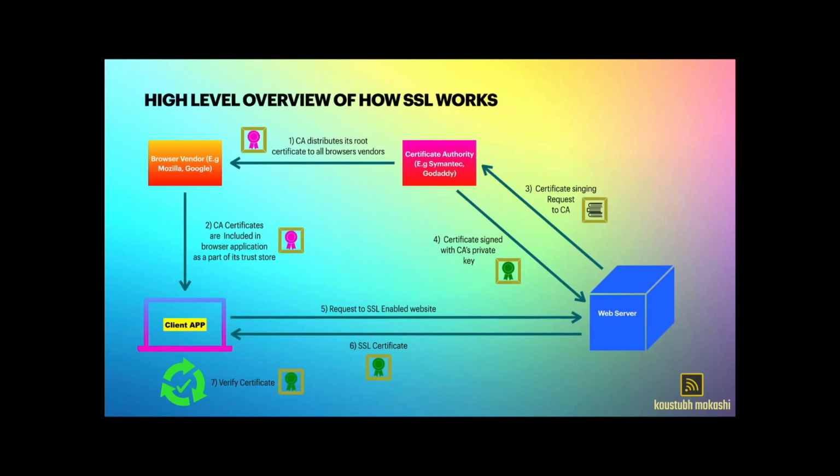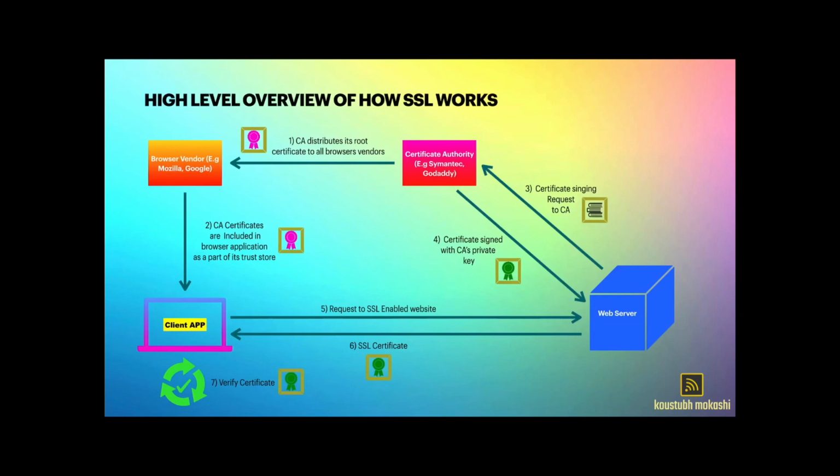When the web browser receives the SSL certificate from the web server, it checks which certificate authority has signed this SSL certificate. It then looks for the root certificate of that certificate authority in its trust store. If it finds the root certificate, it then uses the public key from the root certificate to decrypt the digital signature of the SSL certificate.